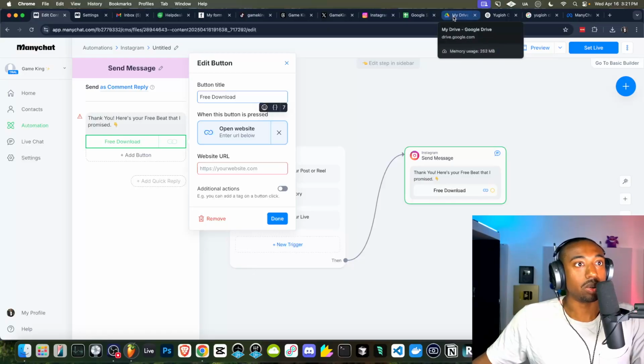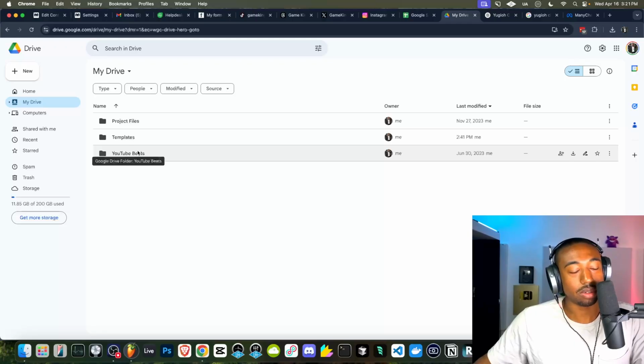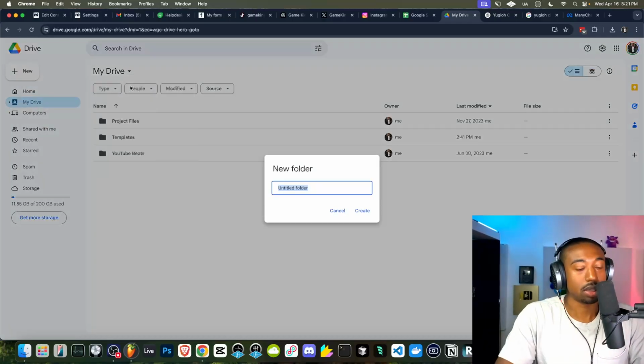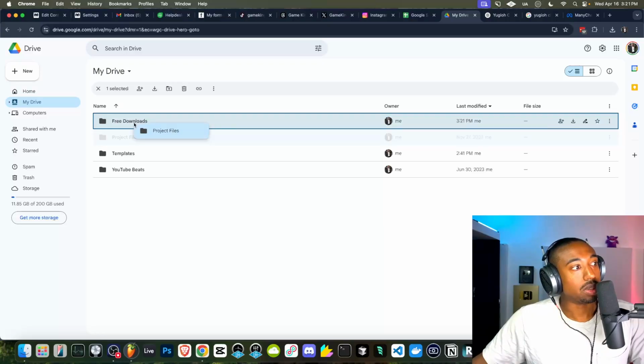Now here's where you need your Google Drive. So go to Google Drive, make a folder called YouTube Beats or whatever your free stuff that you give away is. In this case, let's go to Drive. Let's make a new folder that says free download. So it's very clear what the intent is here. Okay, and then we'll put the project files in here.